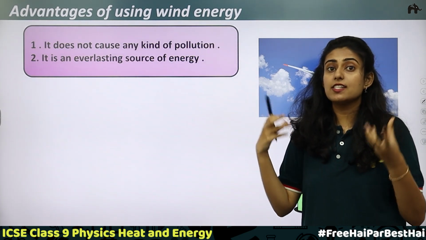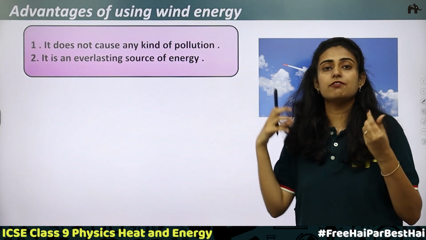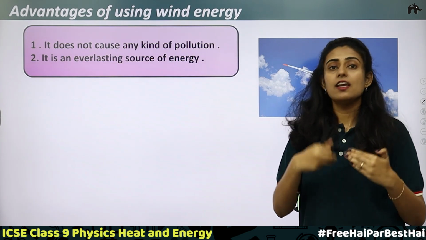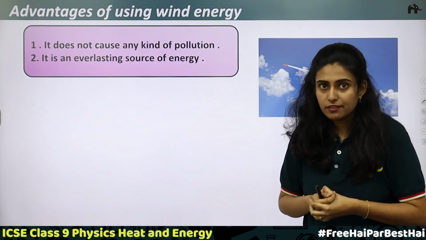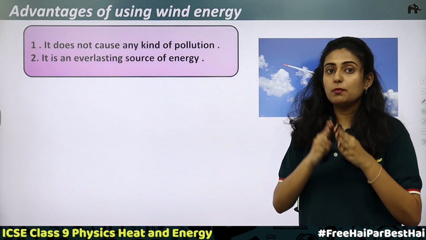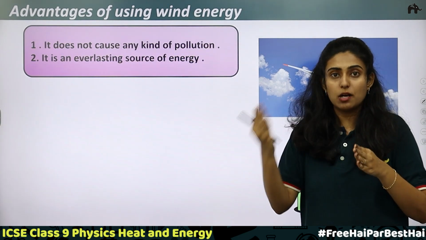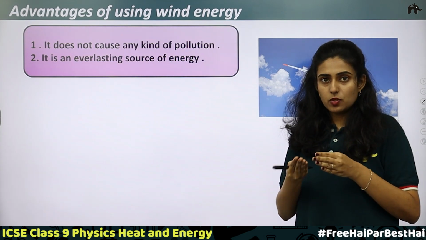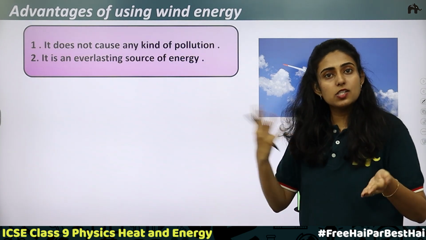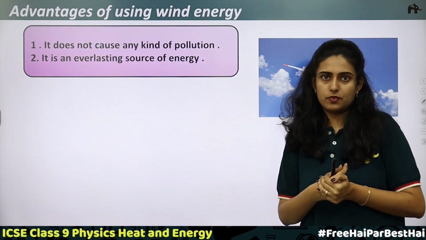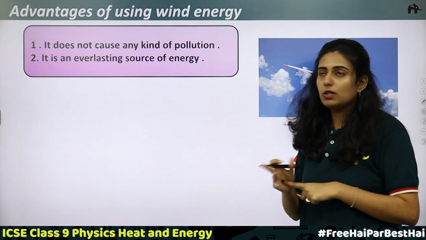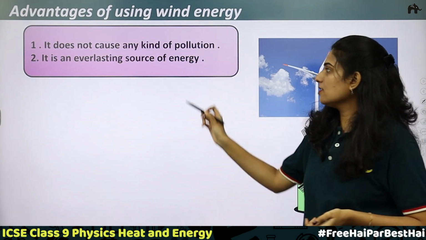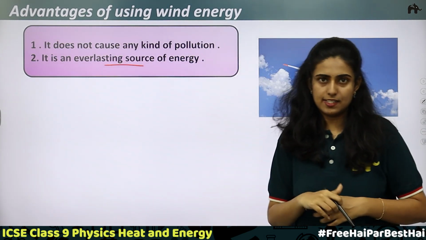There will be differences in density. The sunlight reaching different points will be different, so the heating at different places will be different. Because of the heating, the air's density will be different. Then there will be movement of air. The air will start moving, and moving air is called wind. Wind will blow from one place to another depending on the density. Until we have the sun, there will be wind as well. So this is also an everlasting source of energy.